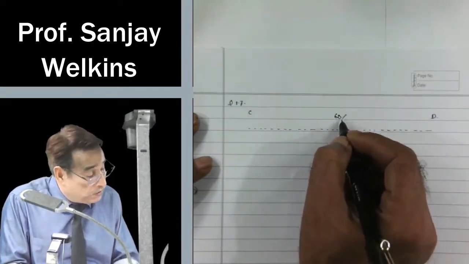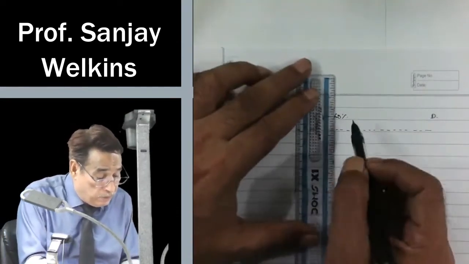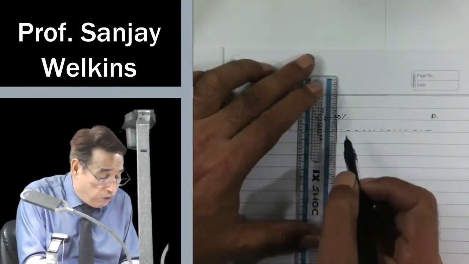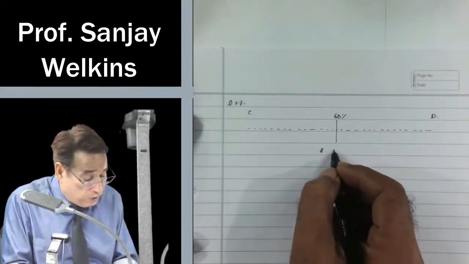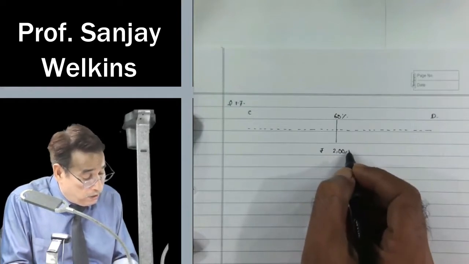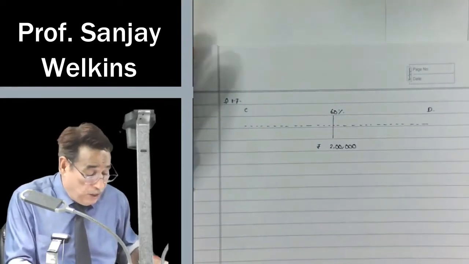Control is 60%. It is given further that we acquired 60% control, and for that we are making a payment of rupees 2 lakh by way of consideration. Further, it is given fair value of non-controlling interest is 1 lakh.